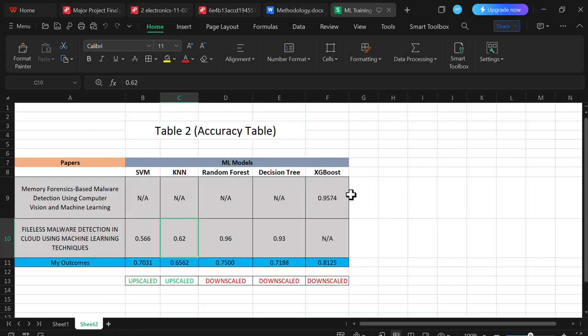So as I said, as this is a research project and a comparative analysis with the research paper I showed you, we came up with these two machine learning classifiers, that is SVM and KNN, as an upscaled model compared to the machine learning classifiers used in the research papers. So this is the entire project we came up with, and we are planning to publish a research paper based on the outputs and results.